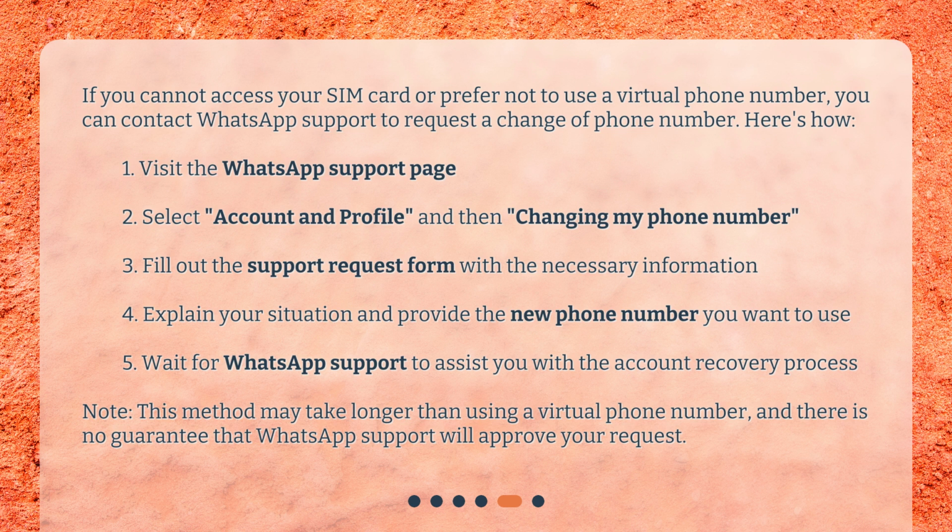3. Fill out the support request form with the necessary information. 4. Explain your situation and provide the new phone number you want to use. 5. Wait for WhatsApp support to assist you with the account recovery process. Note: this method may take longer than using a virtual phone number, and there is no guarantee that WhatsApp support will approve your request.